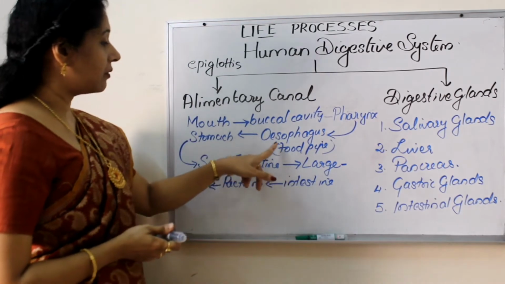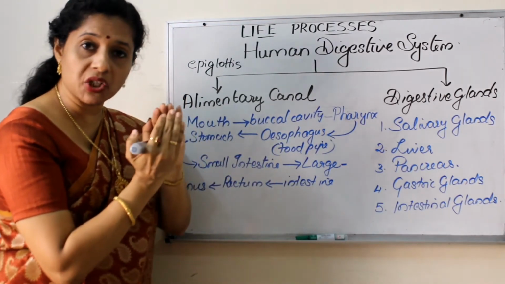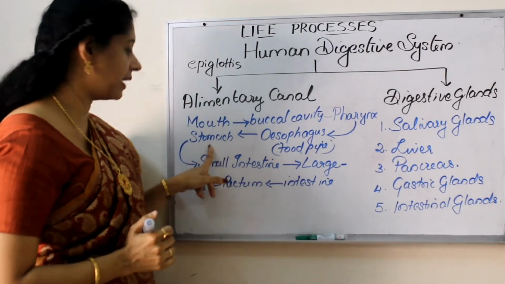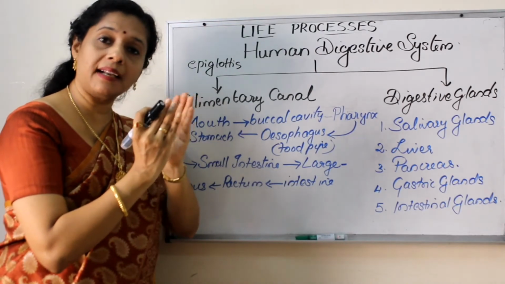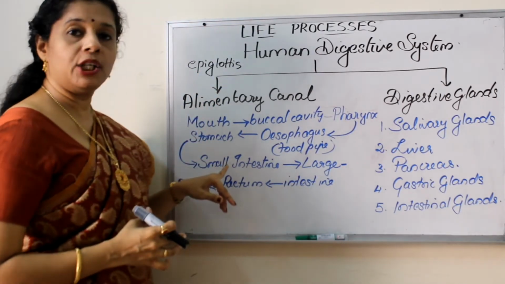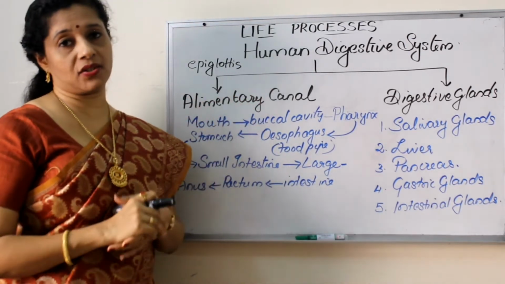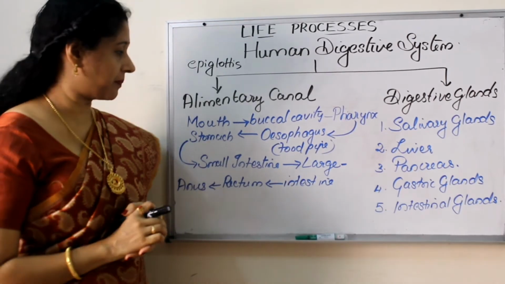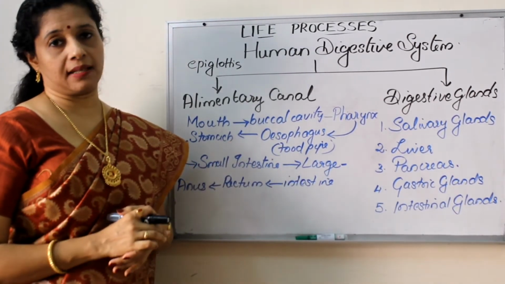Now from the food pipe, the food will enter into a muscular bag-shaped, J-shaped structure called the stomach. The stomach is a small organ, but it can expand as and when it is receiving the food. Then the stomach will open into the small intestine, which is a very long coiled structure. Then the small intestine will lead into the large intestine.